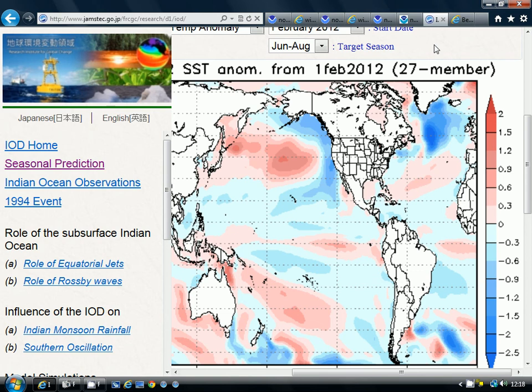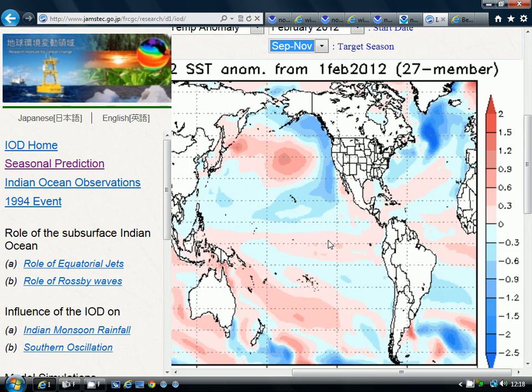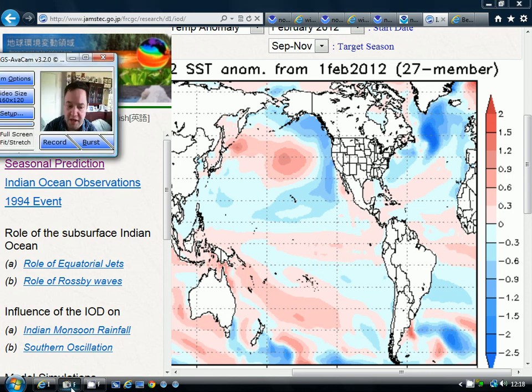Now, the model actually weakens this as we go into the autumn. So once we get through to September to November, the model is actually going for a weakening from what we see in the summer. This would be quite unusual. This wouldn't normally happen. Normally you would see it continuing to strengthen as we go into the autumn, and again, as I've explained, it reaches its peak around Christmas. So I think we have to take this with a pinch of salt, because if the model is right for June to August, then it would imply that we should really see a continuing strengthening of the El Nino event through September, October, November, and reach its peak in December.